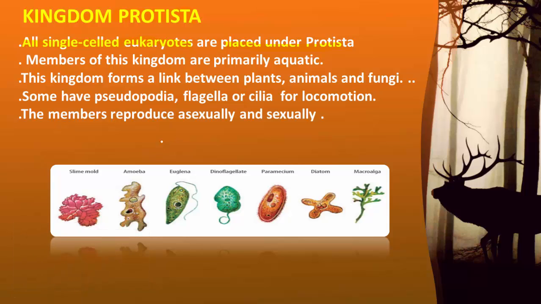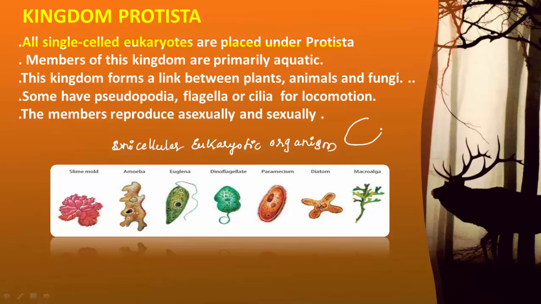In all the remaining divisions, the cells are of eukaryotic type. So what to remember? The kingdom Protista includes all the unicellular and eukaryotic organisms.